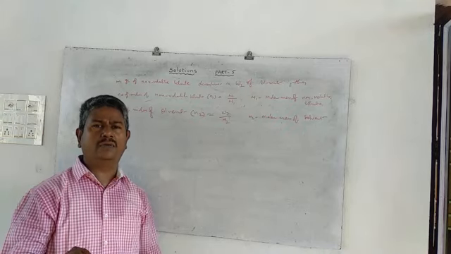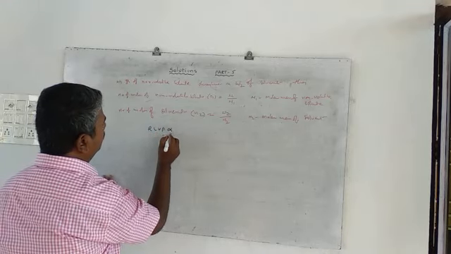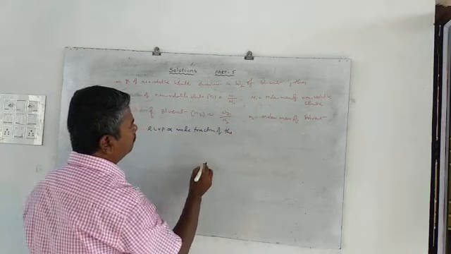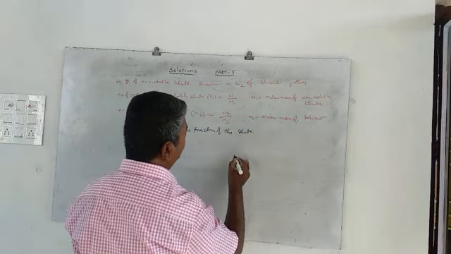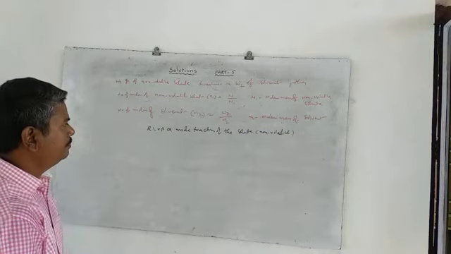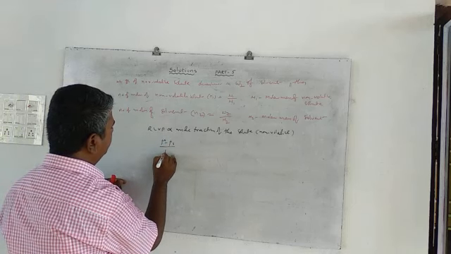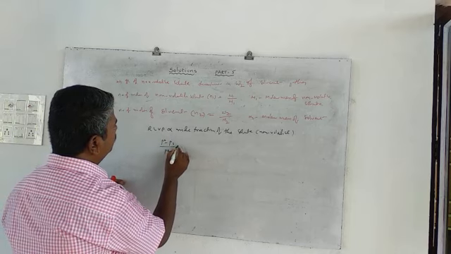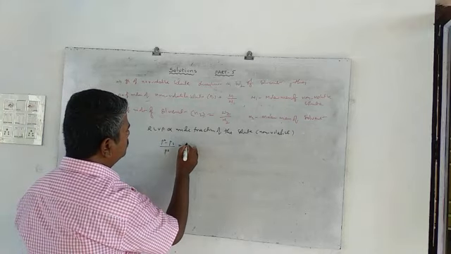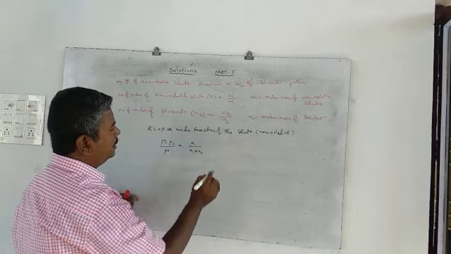So according to the definition of relative lowering of vapor pressure, RLVP is proportional to the mole fraction of the solute, which kind of solute? Non-volatile solute. So RLVP means (P0 minus PS) by P0 is proportional to or equal to the mole fraction, and mole fraction means N1 by N1 plus N2.